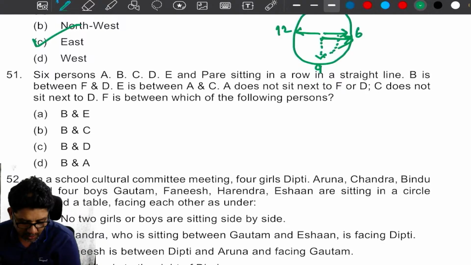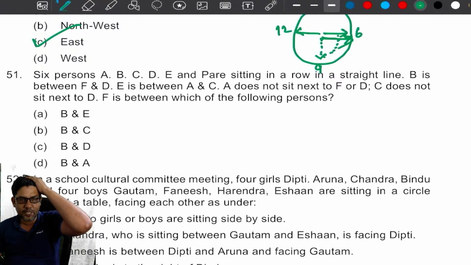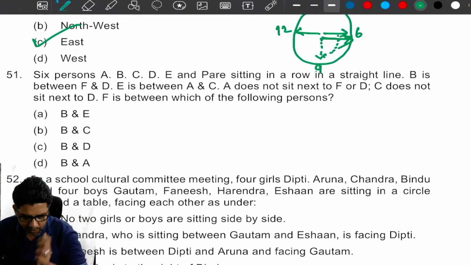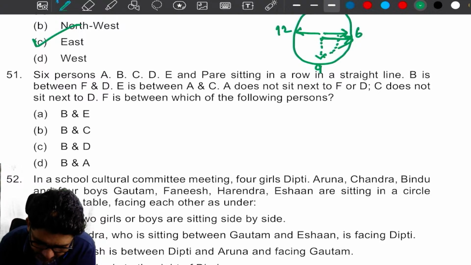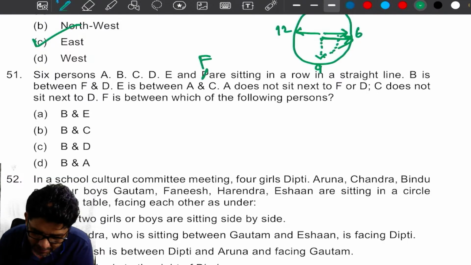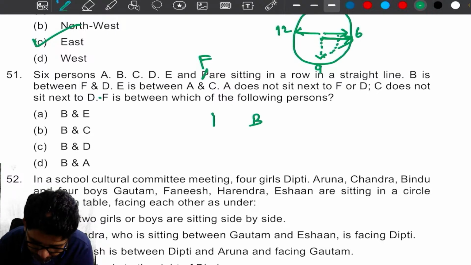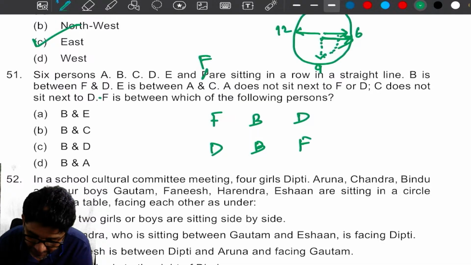Now tell me, my dear, what is the answer for 51? Can you please do it on your own? 51 answer. 6 persons A, B, C, D, E, F are sitting in a row in a straight line. B is between F and D, okay? A does not sit next to F or D, okay? C does not sit next to D, okay?